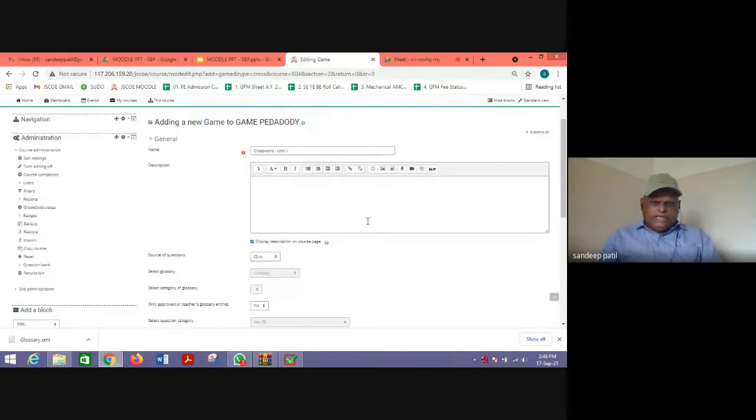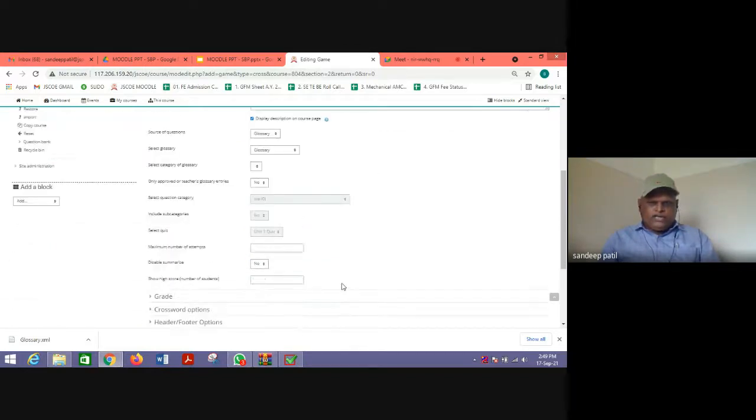But generally, the glossaries are prepared for the game pedagogy because through this game pedagogy we are going to assess the students' knowledge about a particular topic. We are adding these games to particular topics and we want to know whether that particular student has understood that topic or not. So simple definitions, concepts, chart types, glossaries we can add here. So mostly for game pedagogy we also try to select the glossaries.